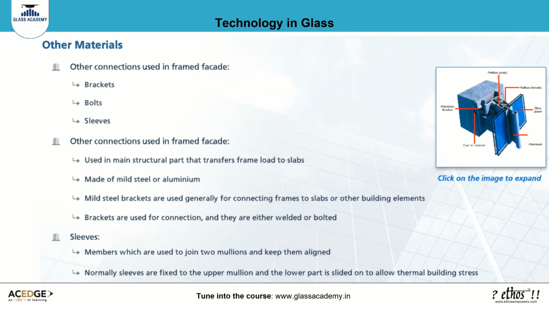In order to bring together the entire glazing system, other details such as brackets, bolts, sleeves, and mild steel angles are used. Tune into the course on structural glazing design for more information.